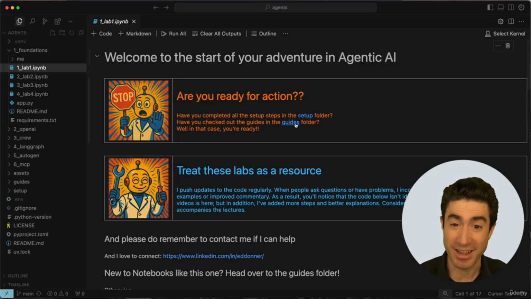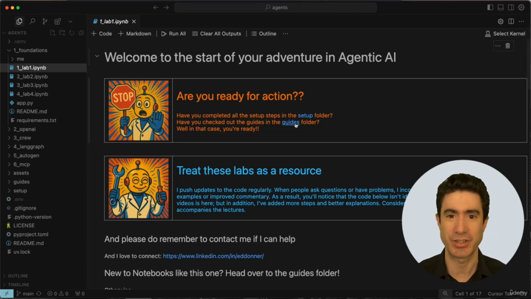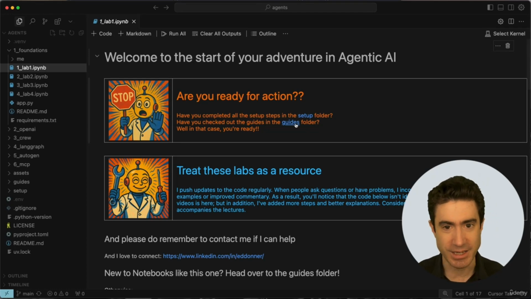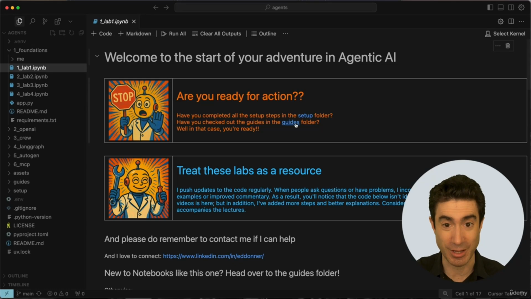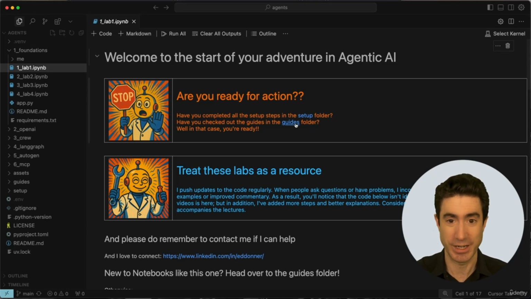And then the guides folder has a bunch of useful guides. It has some stuff to take you through intermediate level Python. And it also has beginner Python. If you're new to Python coding, then it will take you through some self-study guides there. If you're willing to do that, I think it will need some time investment, it will be well worth it. And then for intermediate level Python, there's important stuff there too. There's a bunch of stuff. One of the things that comes up a lot in agents is working with async code.